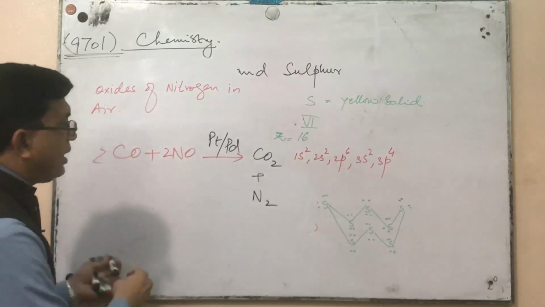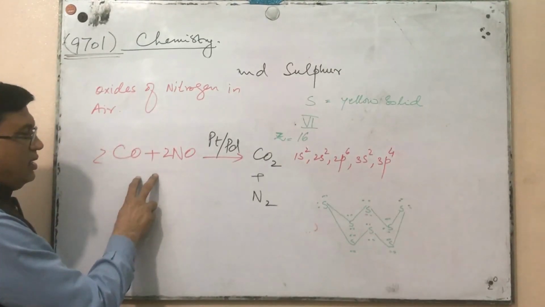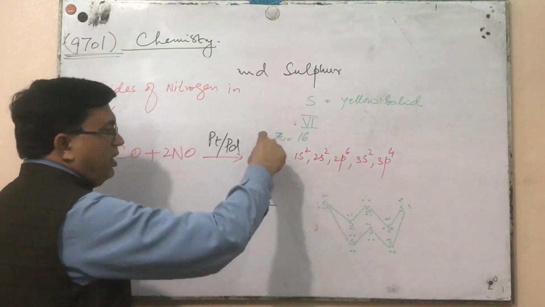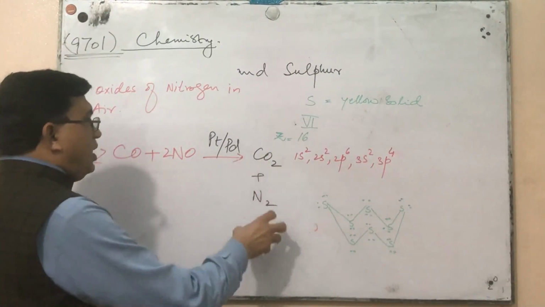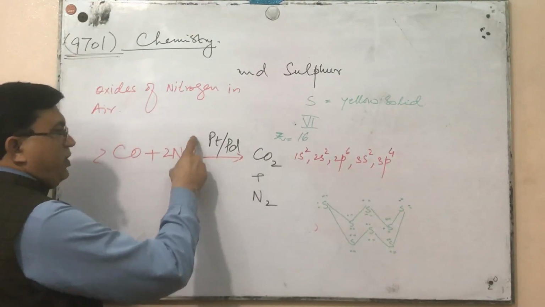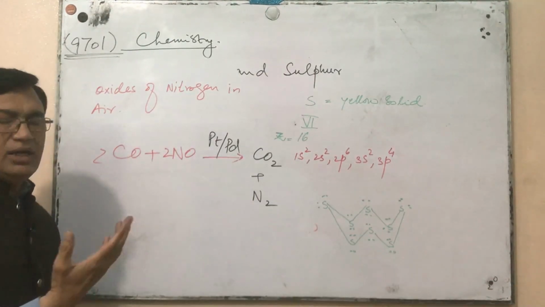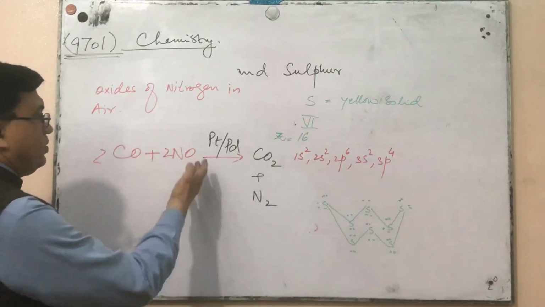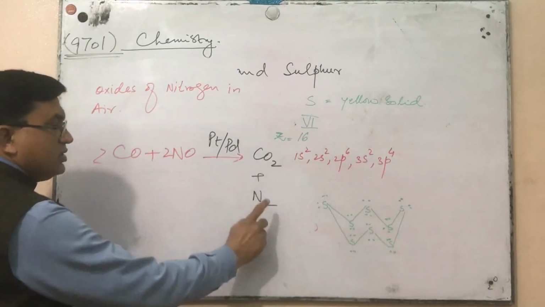It means that the catalytic converter converts very harmful gases into environment friendly gases. In this manner, we control all these oxides of nitrogen which, on further oxidation, act as a catalyst for converting sulfur dioxide into sulfur trioxide. We will control the production of this and convert this into nitrogen.